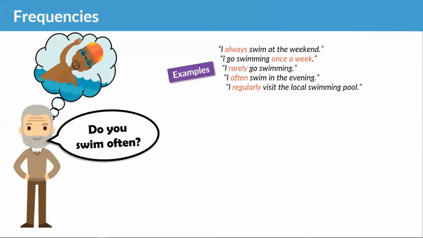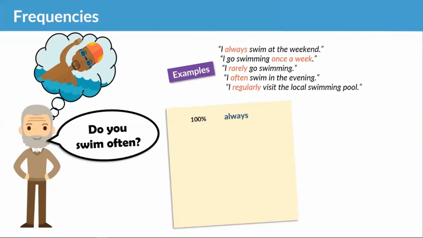So let's look at some more examples. Now, look at the first one here, always. And imagine this sentence. I always go to, or sorry, I always walk to work. What does that mean? I always walk to work. It means 100% of the time I walk to work.